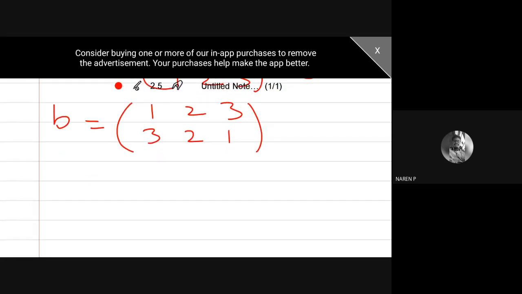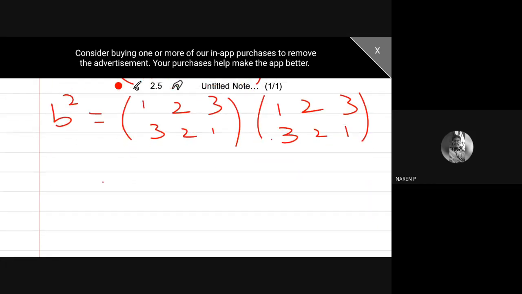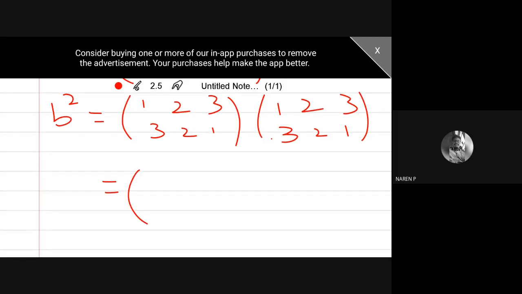Then go for B square: (1, 2, 3 over 3, 2, 1) composed with (1, 2, 3 over 3, 2, 1). Just square it, what do you get? 1 maps onto 3, 3 maps onto 1, so 1 maps onto 1. 2 maps onto 2, again 2 maps onto 2. 3 maps onto 1, 1 maps onto 3, again I get identity. So B square is also not possible. Only E, A, B are possible.